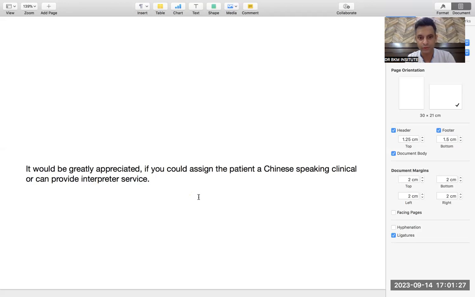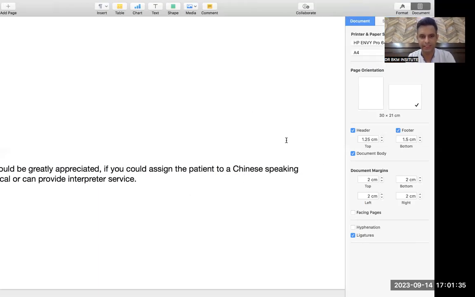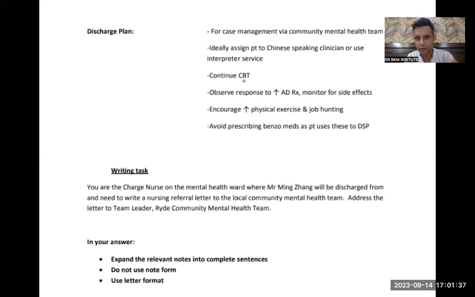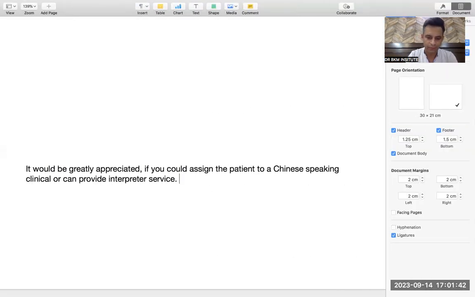So first thing is to assign the patient to a Chinese speaking clinician. Second thing, let's see what was the second thing. Continue CBT and observe response to adverse reaction. Further, this is the way you will always write the discharge plan. First line would be, it would be greatly appreciated if you could, then you use the first form of the verb in the sentence only.